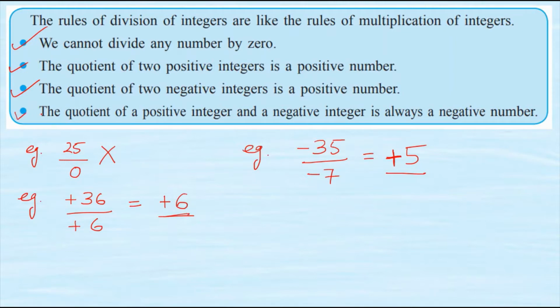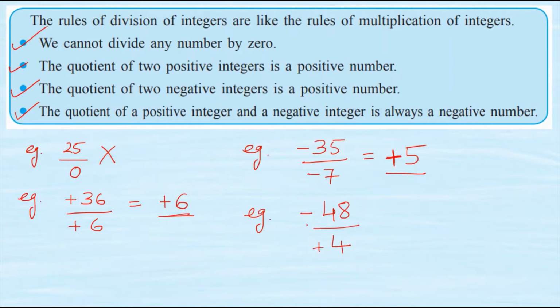The last rule which we have, the quotient of a positive integer and a negative integer is always a negative number. For example, my example is minus 48 divided by plus 4.